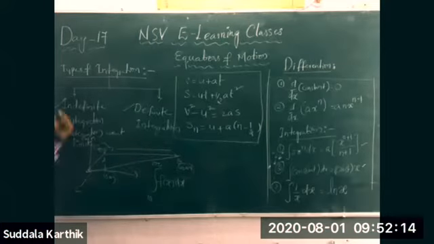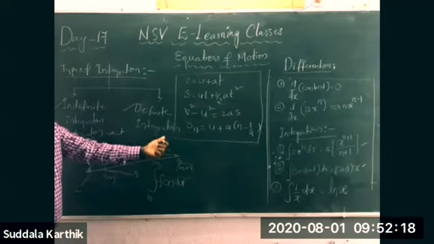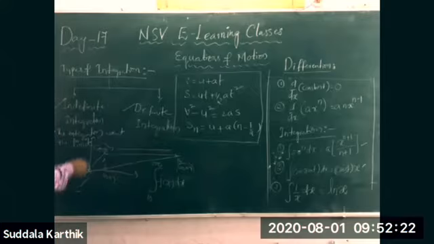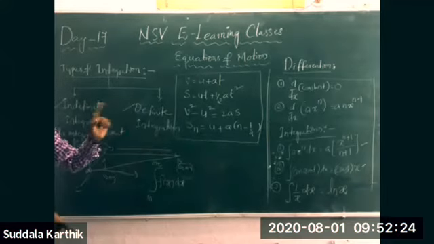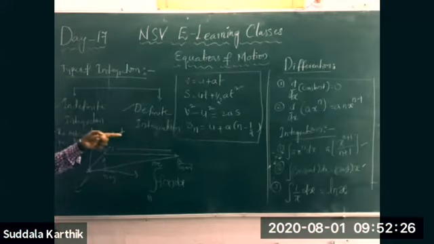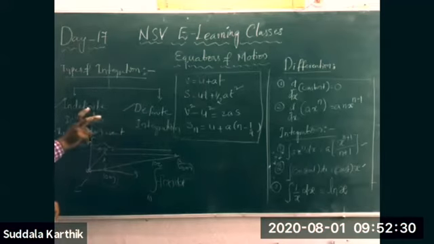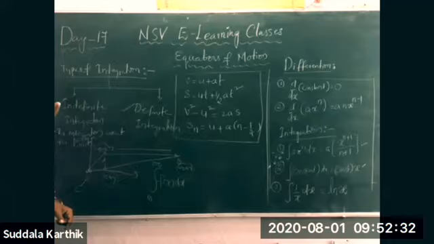These are two different processes, but the method of calculation of the integral is the same in both. This one is without limits, this one is with limits.